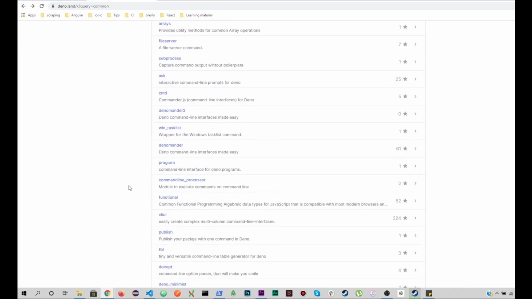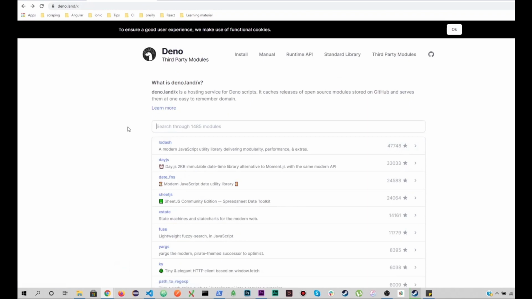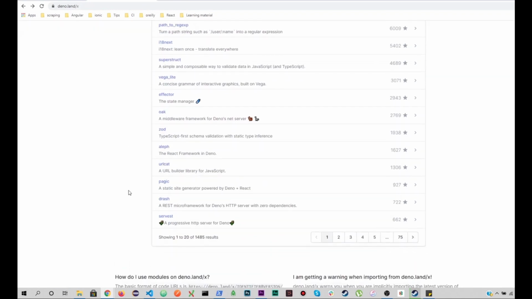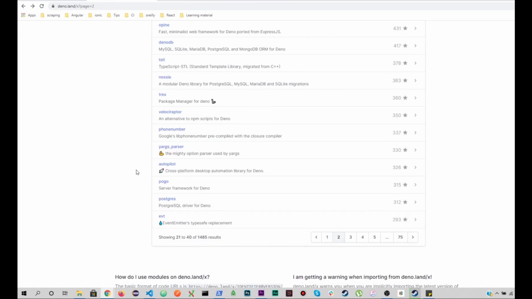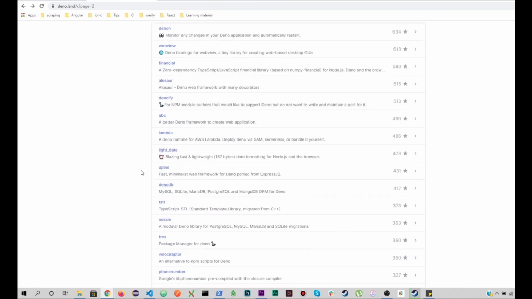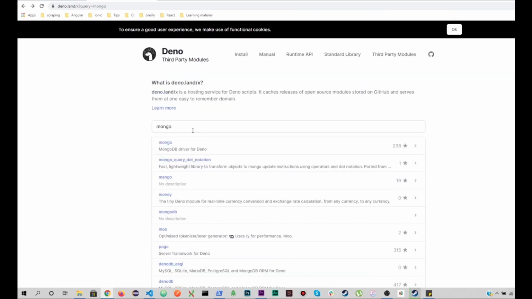Another cool library I would like to mention here is, let's remove it, and let's move forward. So if I just search on Mongo, right? So if you don't want to use that Cotton package, you have separate libraries, separate modules for different databases, right?